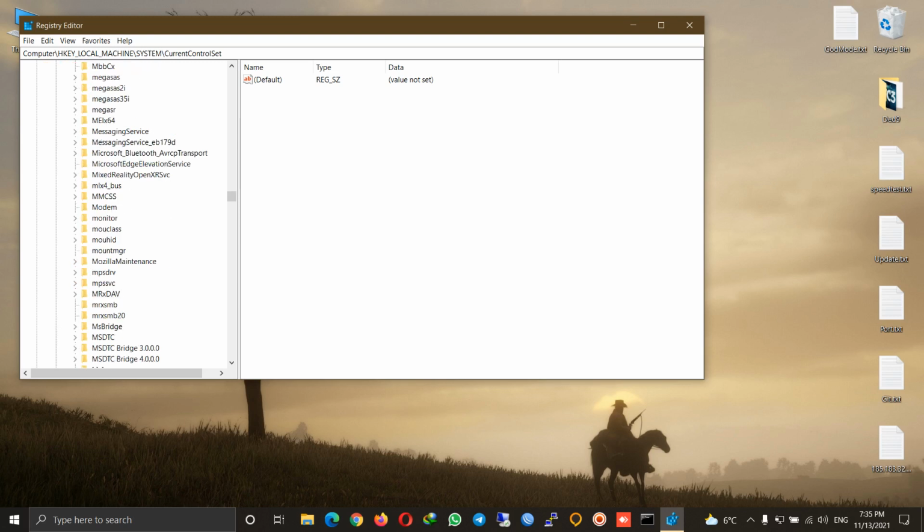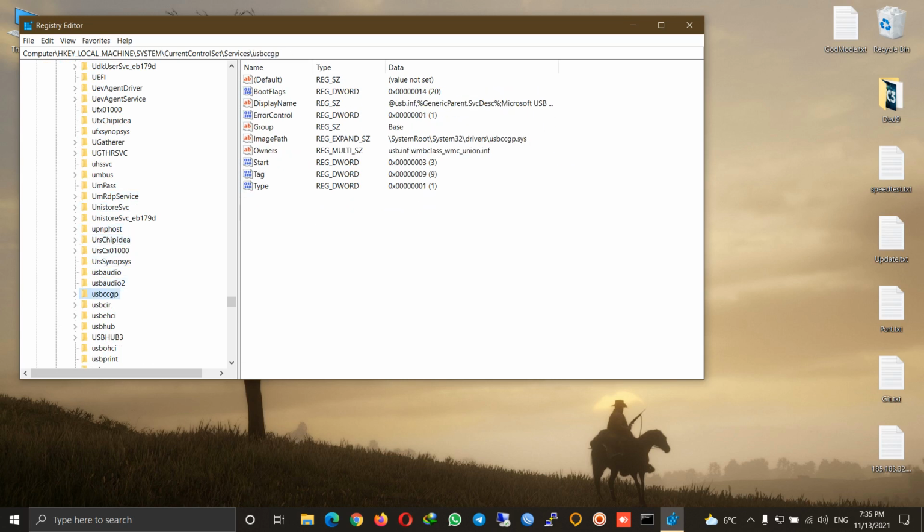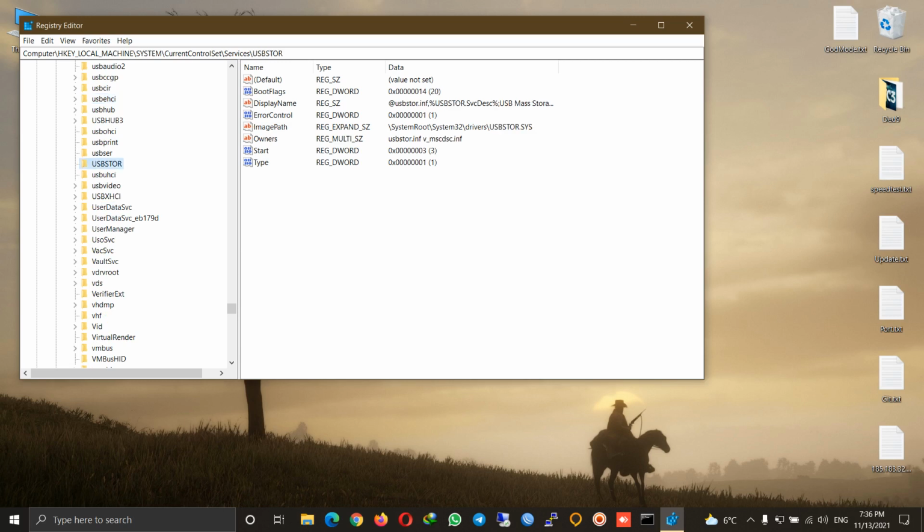We go to the bottom of the page and we want to find the USB store. For that, here it is.